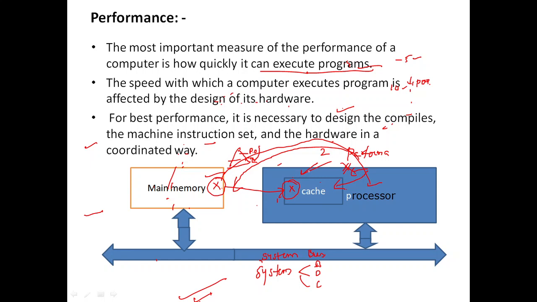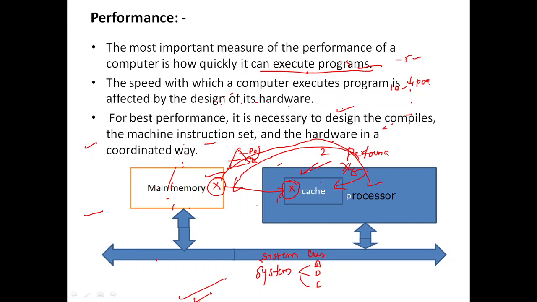So in order to bridge that gap between the processor and the main memory, we have included a cache memory. The other name of cache is the fastest memory. Why do we say the cache is the fastest memory? In the sense that the capacity of a cache memory is also very small when compared to the main memory.